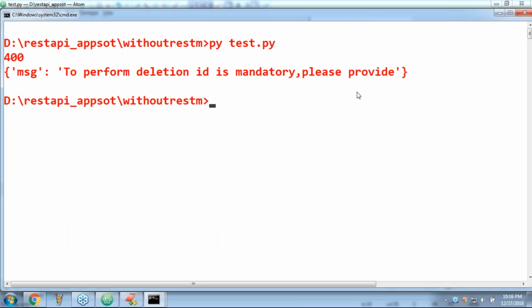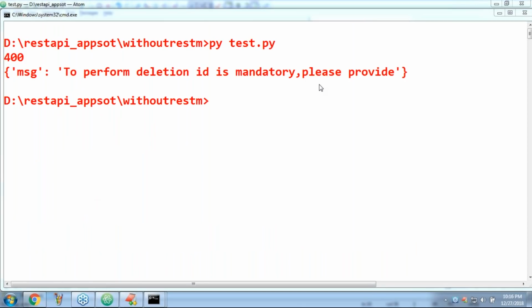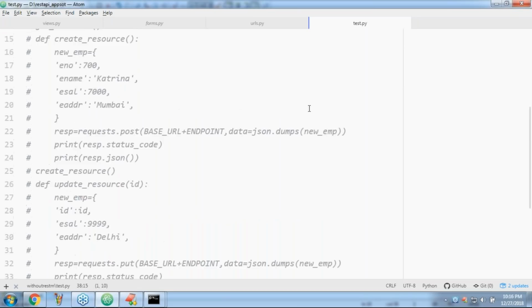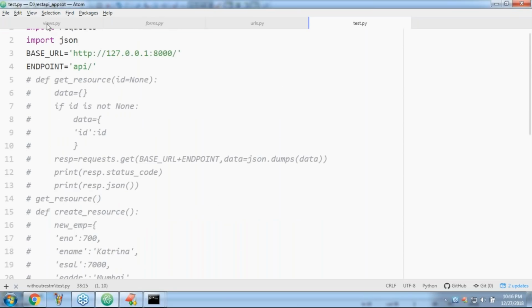To perform deletion, ID is mandatory. Please provide it. Are you getting it? So all CRUD operations we are performing with how many endpoints? Please confirm, sir. Only one endpoint. Only one endpoint.